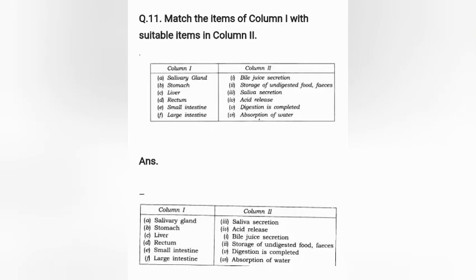And the eleventh question is: match the items of column 1 with the suitable items in column 2. Salivary gland: saliva secretion. Stomach: acid release. Liver: bile juice secretion. Rectum: storage of undigested food. Small intestine: digestion is completed. Large intestine: absorption of water.